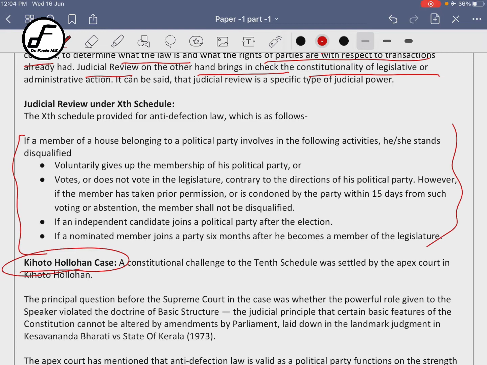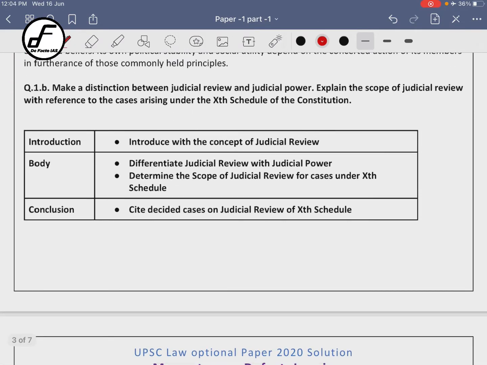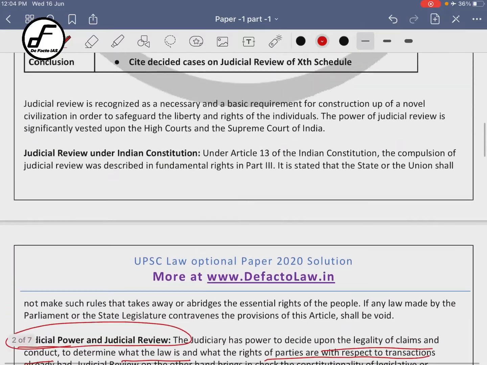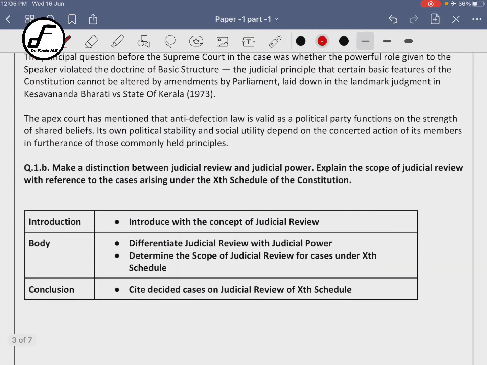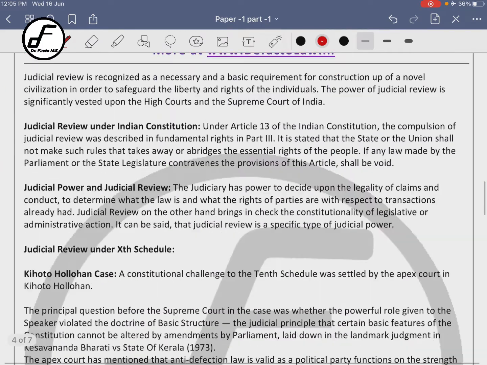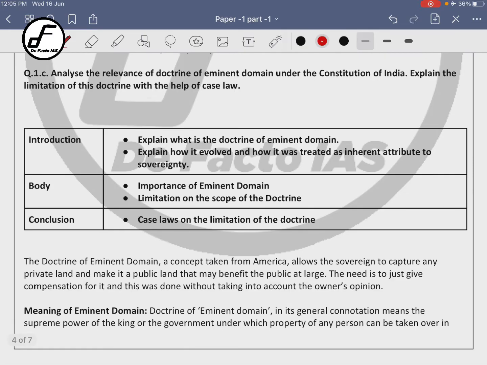You need not write this paragraph, but I have given it so that if you read it you should get some knowledge out of it. Okay, then this was question number 1B, right? Now there is a question number 1C. I have repeated 1B here, I suppose. Now let us come to question number 1C.